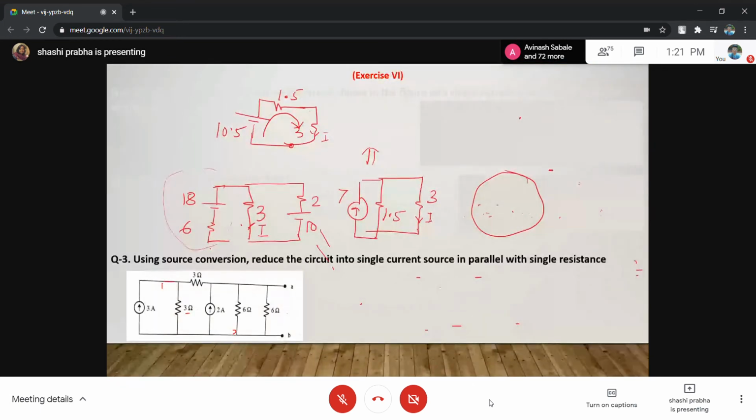Can you find, using source conversion, reduce the circuit into single current source in parallel with single resistance?